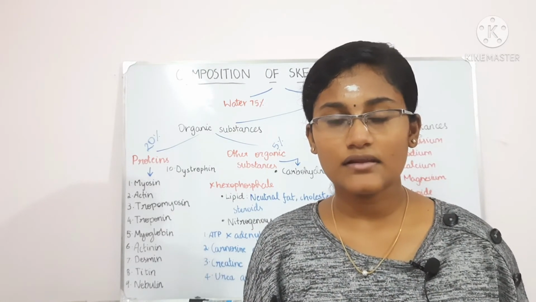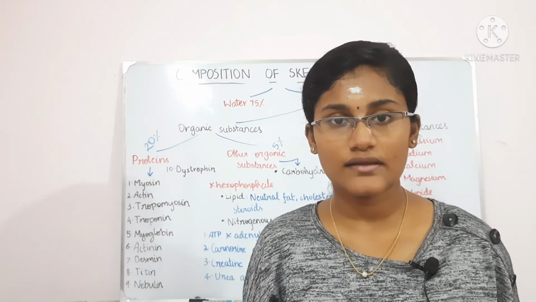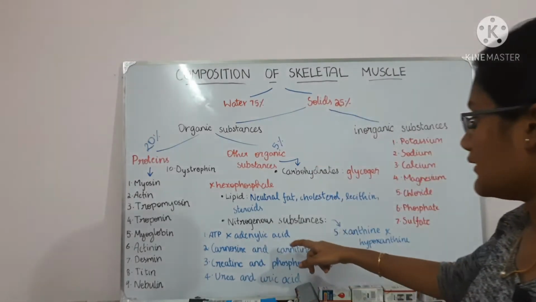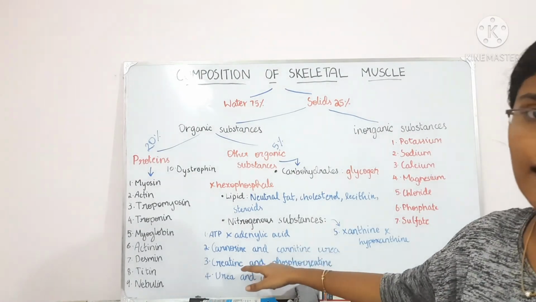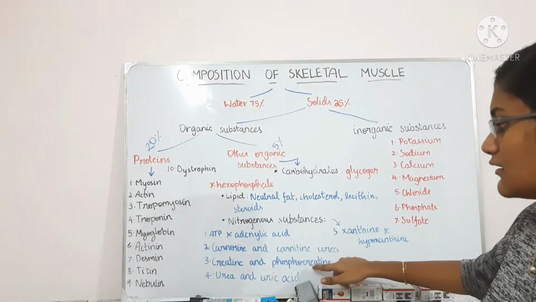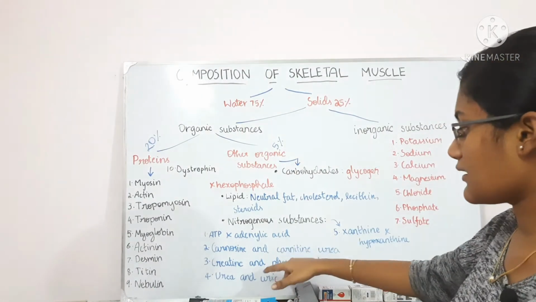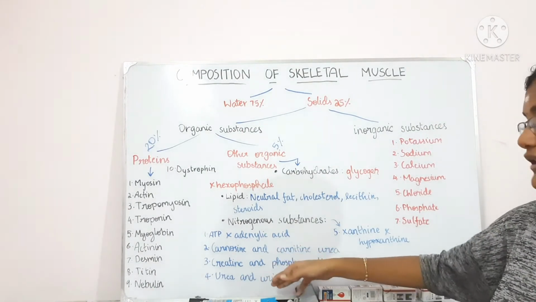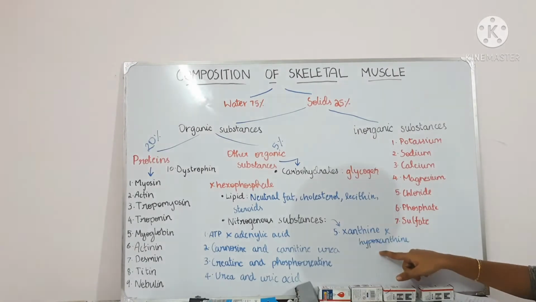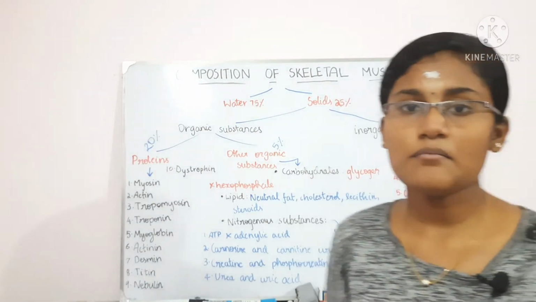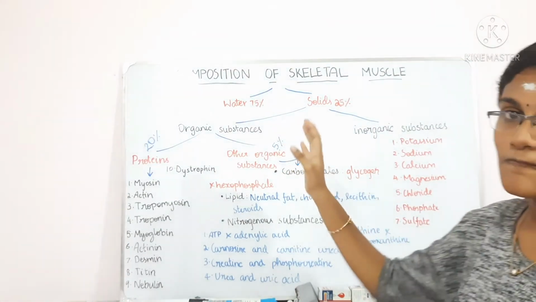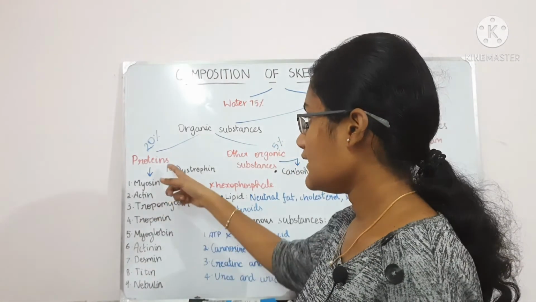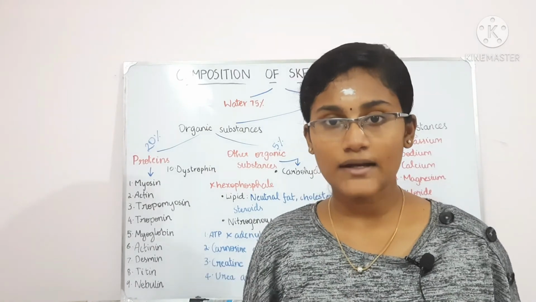So whenever the muscle cell needs energy for contraction, it uses the ATP. Okay, and carnosine and carnitine urea are also present, and creatine and phosphocreatine are also present. So these are all wastes that are produced by the muscle. Urea and uric acid is also waste produced by muscle. And then xanthine and hypoxanthine are also present in the muscle cell. Okay, so in total these other organic substances form 5%, and then the proteins alone form 20%.